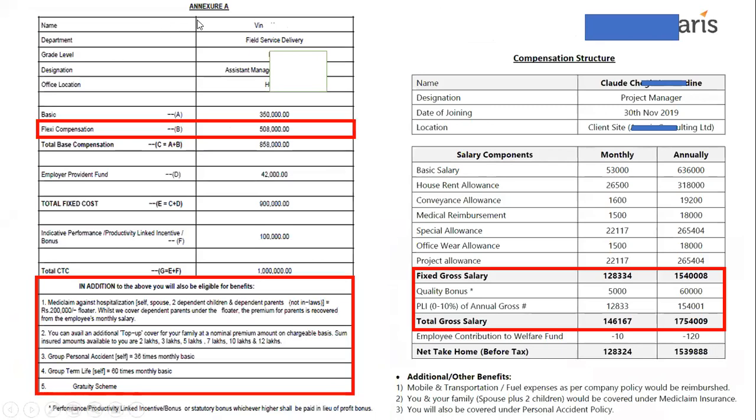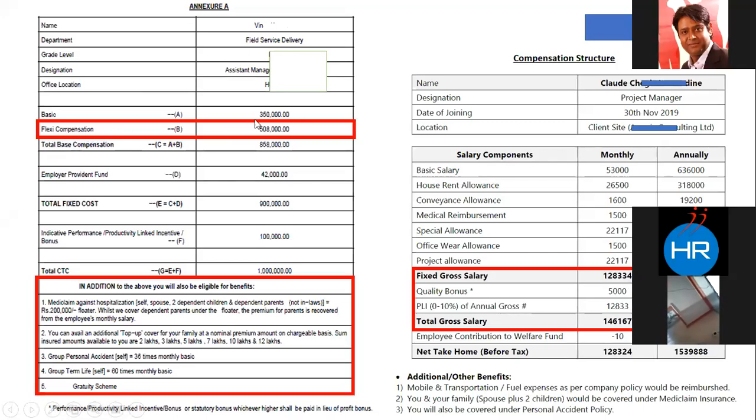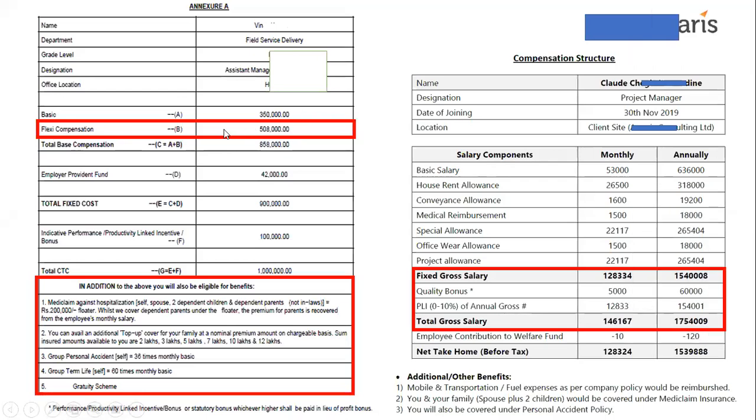Now this annexure A is a perfect example of the flexi compensation model. How come? The company has decided the basic salary of the employee, right? And they have given a component named flexi compensation. They have given this amount, which the employee can pick from the available allowances in the company's basket. So this is a good example of the flexi compensation model and a perfect example of a complete compensation and benefit package, because there is nothing hidden over here. All these benefits that the company is giving to this employee are over and above this CTC, and not included under the CTC.